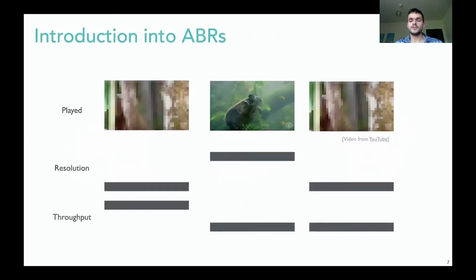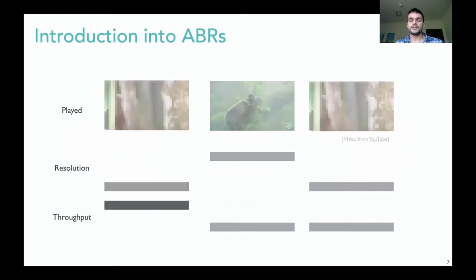Generally speaking, a video is separated into chunks of a given play length. Each chunk is played at a resolution, and when downloading the chunk, we can measure the throughput of the network, which informs us about the connection quality. If we still have space in the buffer, the algorithm requests the next chunk at a resolution related to the network quality. In this case, we just have a start of the video and notice that there's a lot of throughput available. This means in the next step, we're going to upgrade the quality. Then we'll notice that this was just a spike, and regulate the quality back down accordingly.